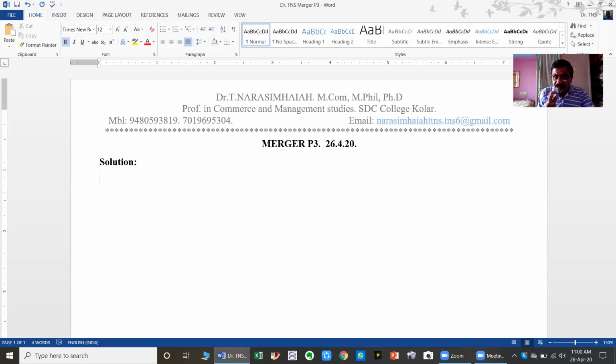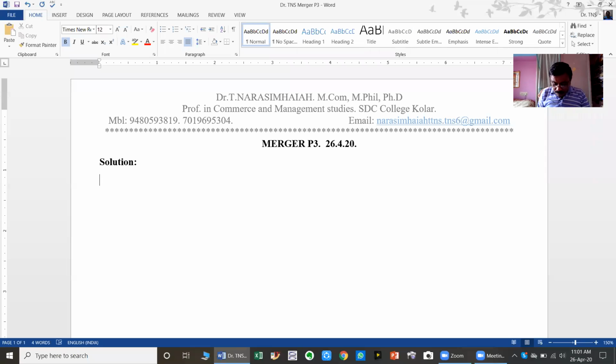If these two assets are not taken over, we have to assume that all the remaining assets are taken over by the purchasing company. Not only in this problem, throughout this chapter, whenever the information about the assets or liabilities not taken over by the purchasing company is not given, then we have to assume that all are taken over. Not taken over means it is taken over.